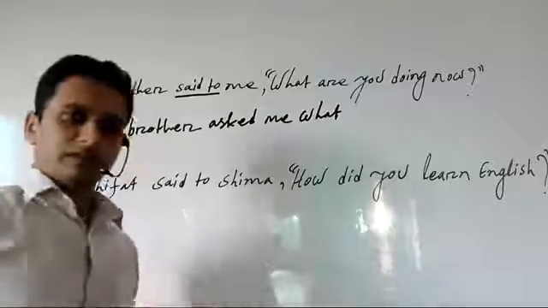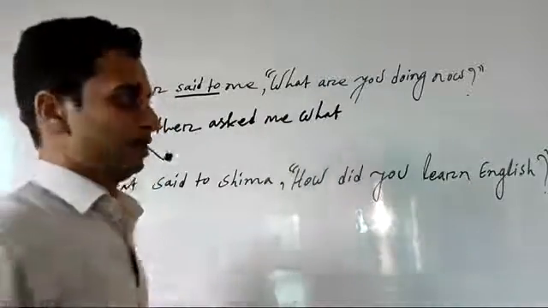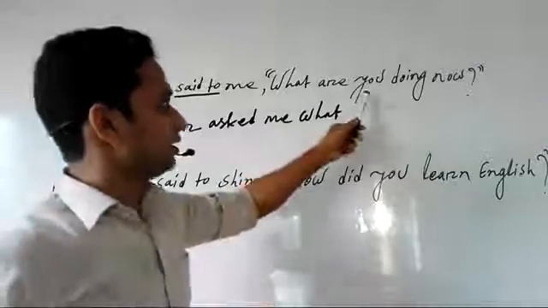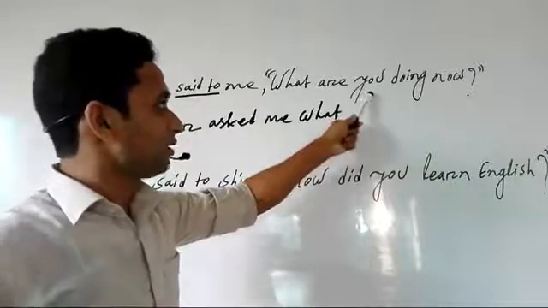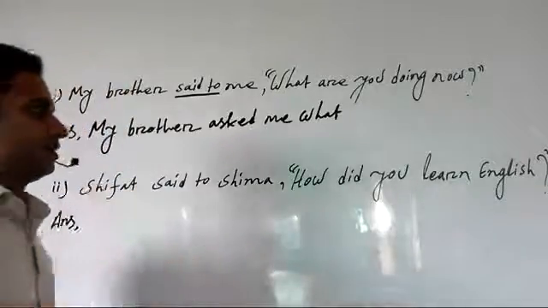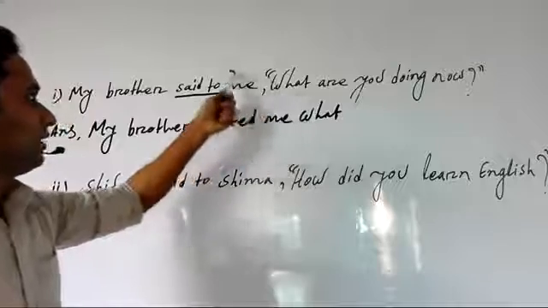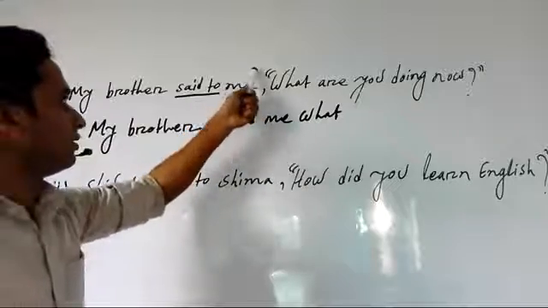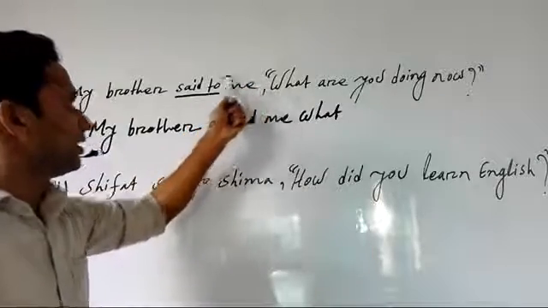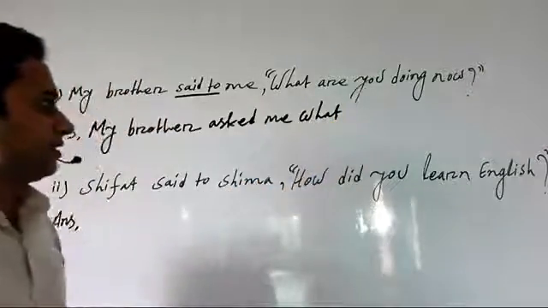After writing the question word, we should write the person or the subject. Here the subject is you, but you is second person, so we know second person will be changed following the object of the reporting verb. Here the object is me. That means you will be changed to I.